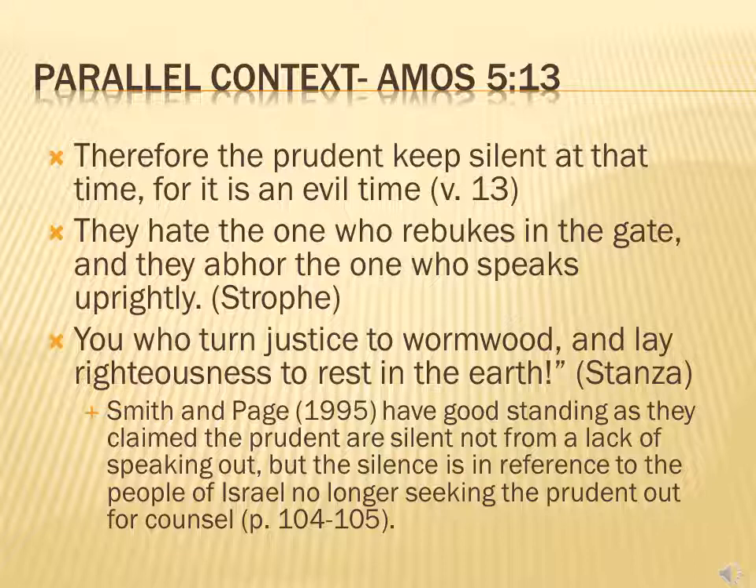So these parallel passages are showing us that the people of Israel hated the people who rebuked them at the gate, and they hated the people who spoke uprightly. And they wanted to turn justice into something nasty and to kill righteousness. So since those passages are synonymously parallel to the prudent keeping silent, we can agree then with what Smith and Page have to say when they claim that the prudent are silent not from a lack of speaking out, but the silence is in reference to the people of Israel no longer seeking the prudent out for counsel. And we get that interpretation based off of what we see with the synonymous parallel passages through the stanzas and the strophe, through the chiasmic patterns.